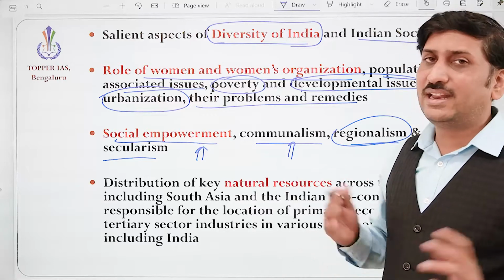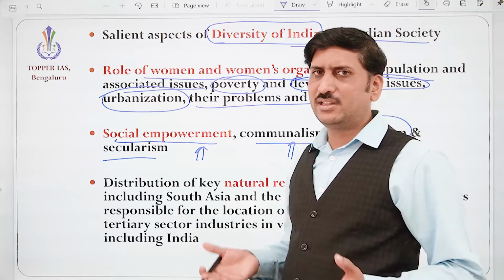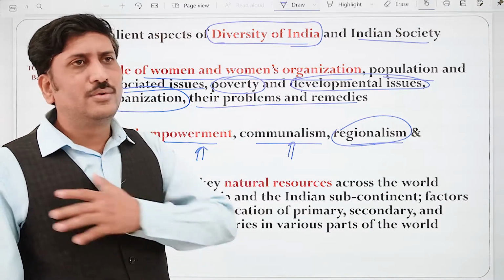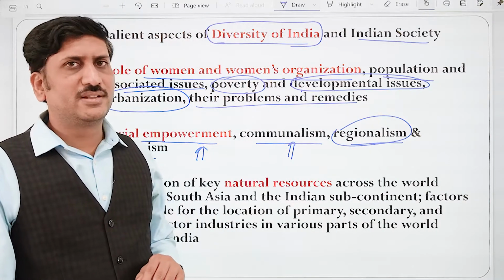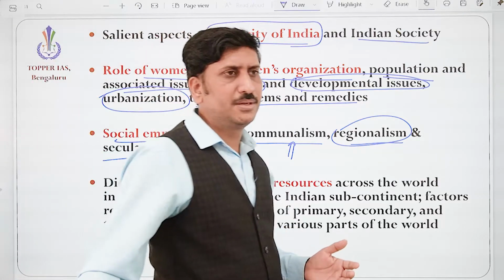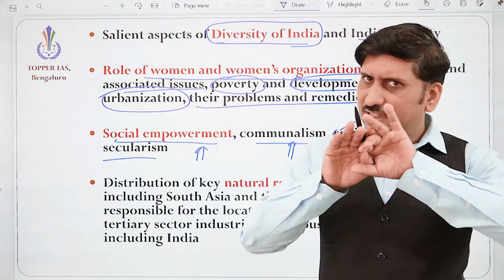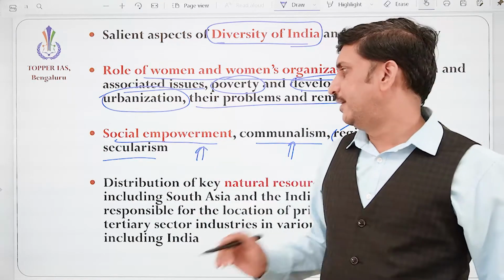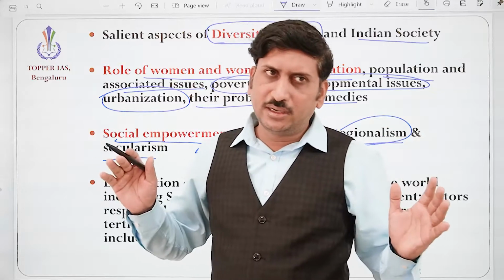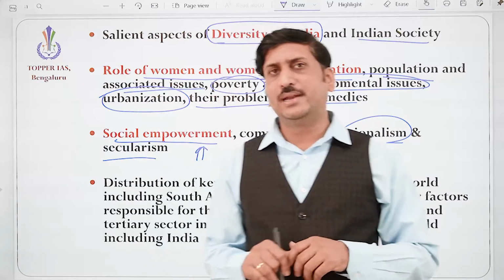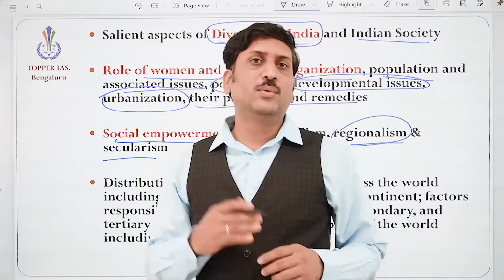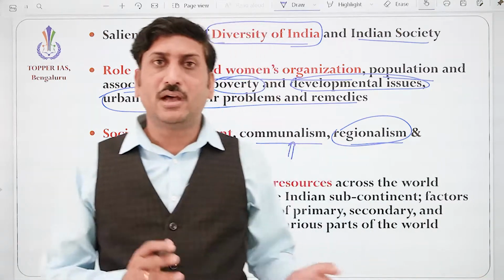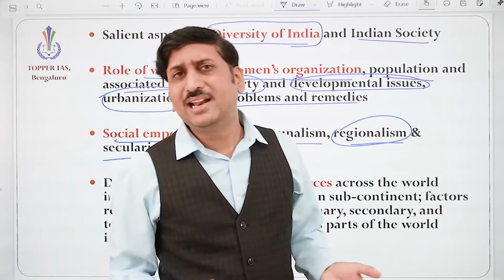Anyway, that we'll discuss. Regionalism, the affection towards a particular region, is more. Secularism, that is, India is a land of diverse religions. In the Western concept, the state and religion are completely isolated. But in the context of India, the government is treating all the religions equally. Okay, so there is no discrimination. It is not favoring one religion, or it should not favor one religion over another religion.